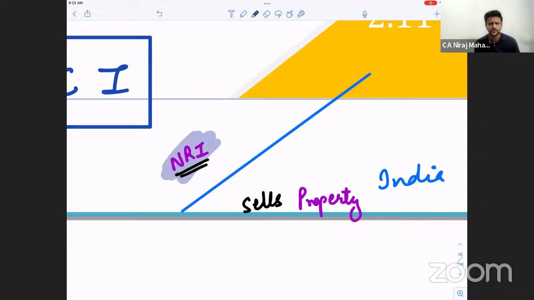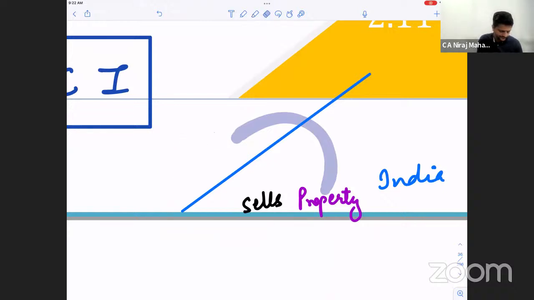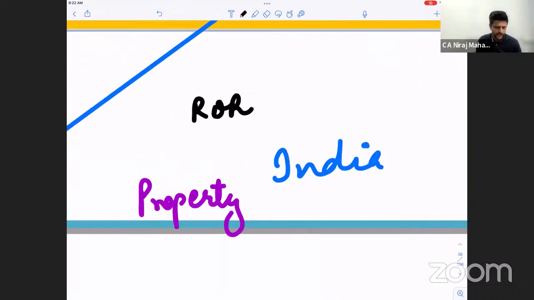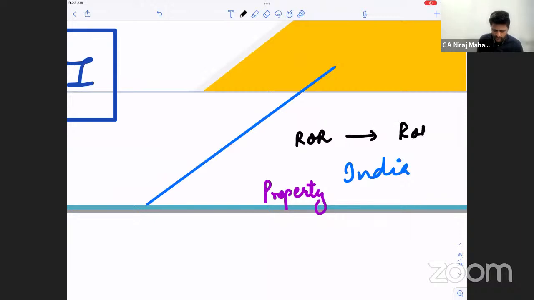He directly sold to the buyer. It was taxable. This money was taxable in the hands of the NRI because it is clearly an Indian income. We are not discussing that. Understand? There is again a property here, but I'm talking of ROR. Now ROR to ROR: if he sells the property in India to an Indian resident, it is again a capital gain in the hands of the seller. Understanding? Tell me all of you quickly.